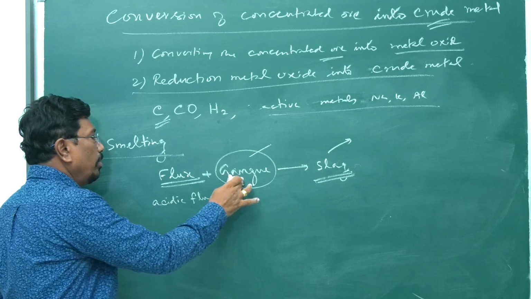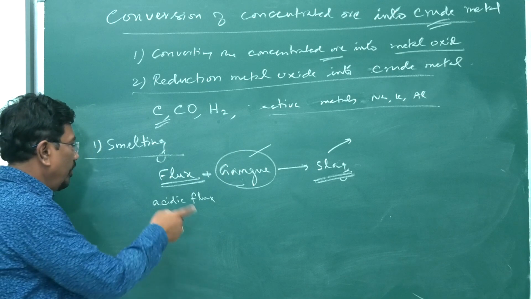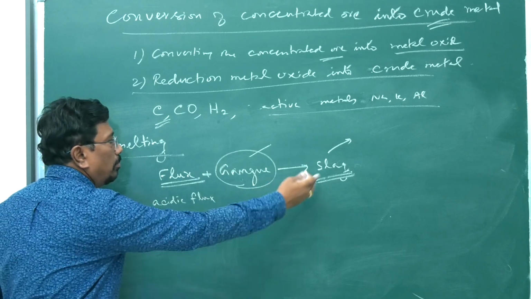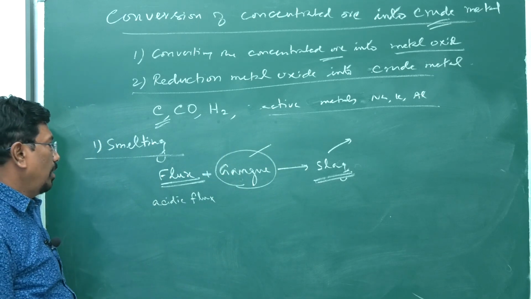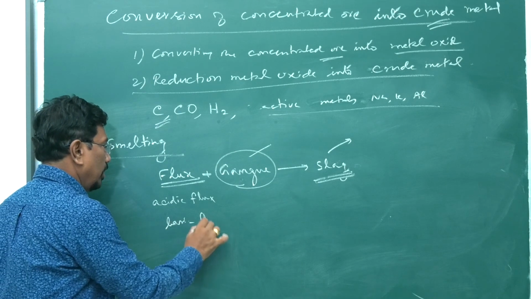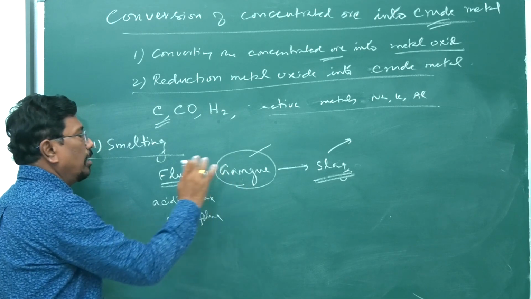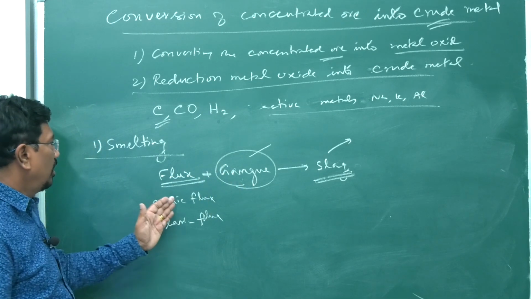If the impurity gangue is basic, we use acidic flux so that it will form slag combining with basic impurity. Or if we use basic flux, it will combine with acidic impurity. So depending upon the nature of the impurity, we use the flux.